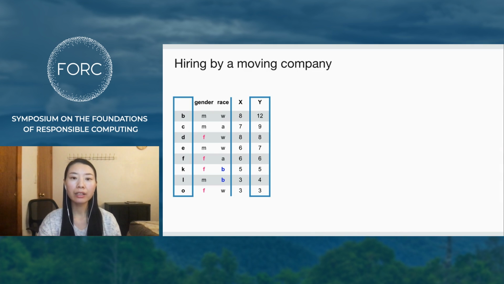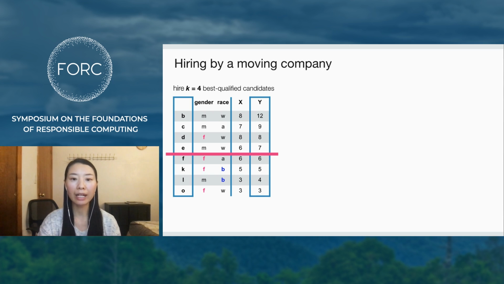Let us consider an idealized hiring process of a moving company that has a dataset of applicants including their gender, race, weightlifting score X, and overall qualification score Y, by which job candidates are ranked. The moving company wants to hire the 4 best qualified candidates. The process by which Y is derived is hidden from us, but we observe each candidate's attributes, including their score.